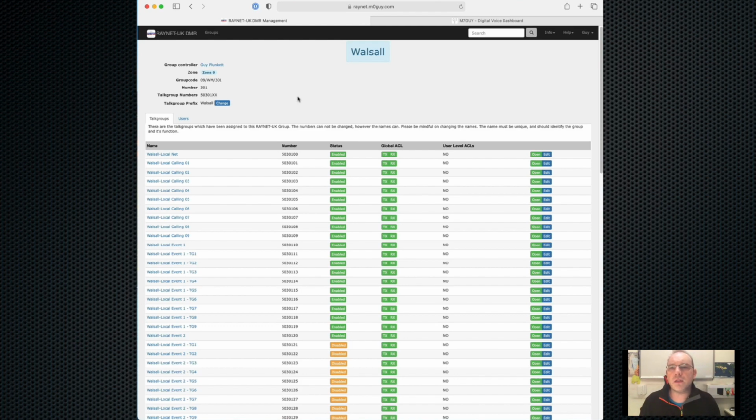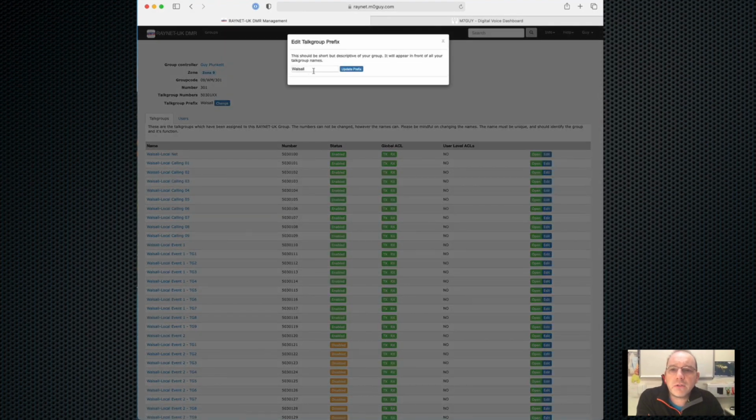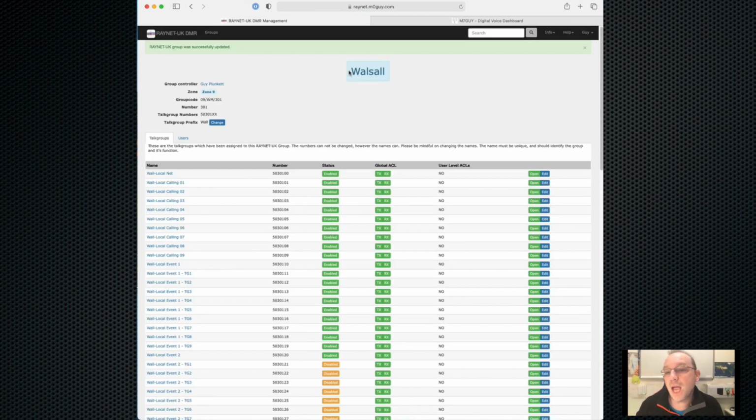And here we can see there's the Walsall group. I am indeed the group controller. We've got the details of which zone it's in, zone 9. And we can change the talk group prefix. So at the moment, all the talk groups start with Walsall. So I might decide to change that to Wall, maybe making it a little bit shorter. If there is a better name for things that's shorter, that people in your region know about and understand.